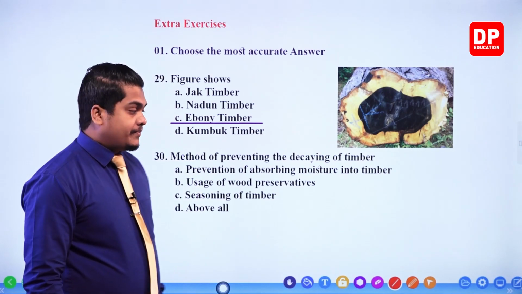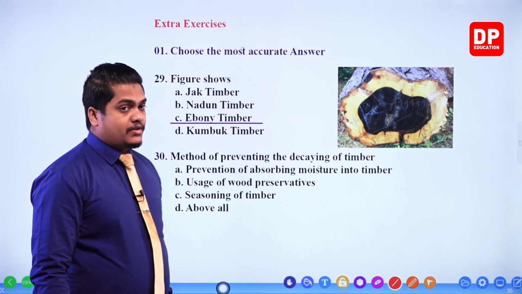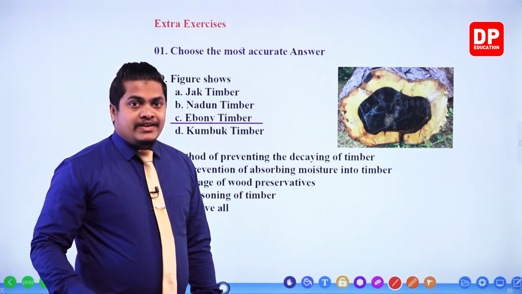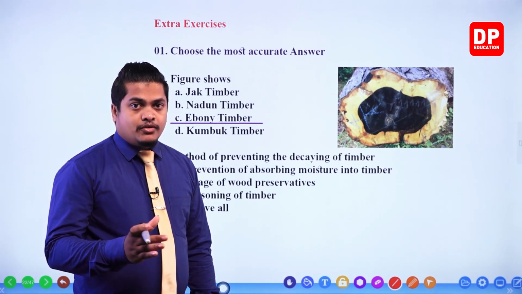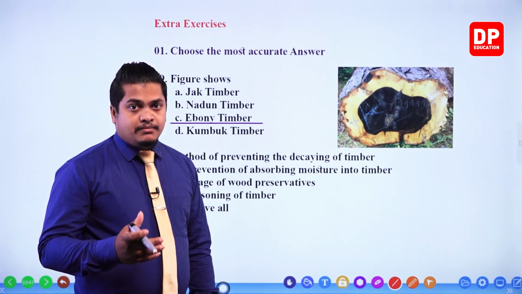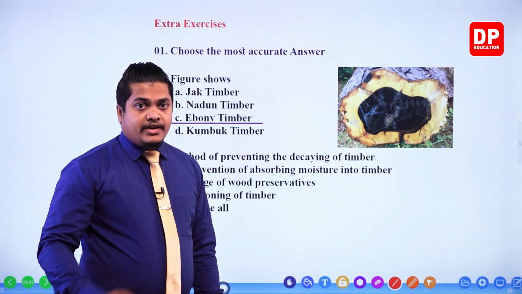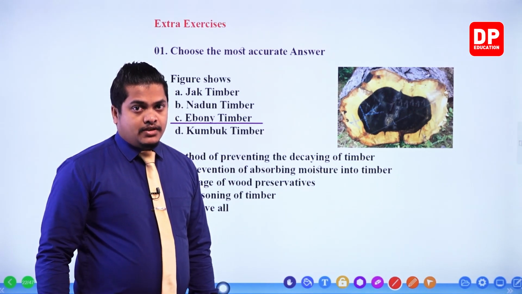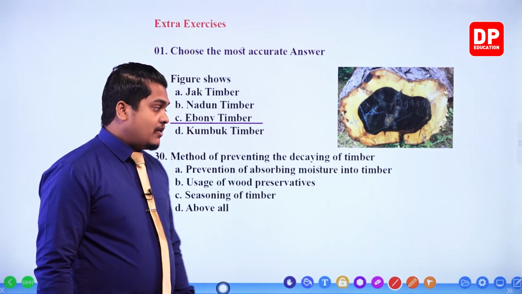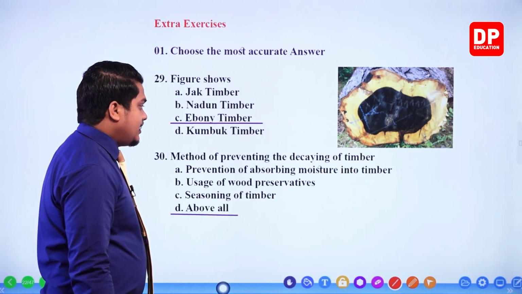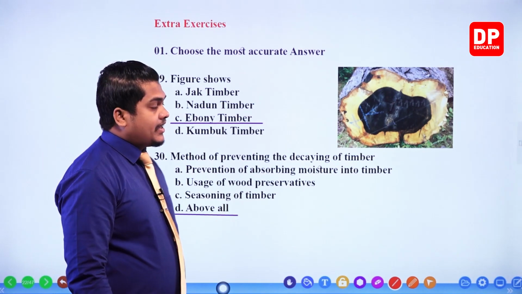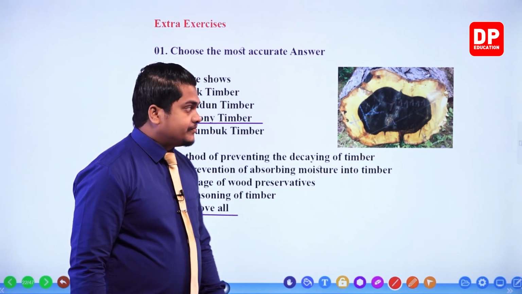So it is correct. Then seasoning of timber. Once again correct. By seasoning, my dear children, we avoid the timber getting moisture. So by that way we can reduce the action of fungi or other microorganisms. Therefore all of these actions can be taken as examples to prevent decaying of timber, right?